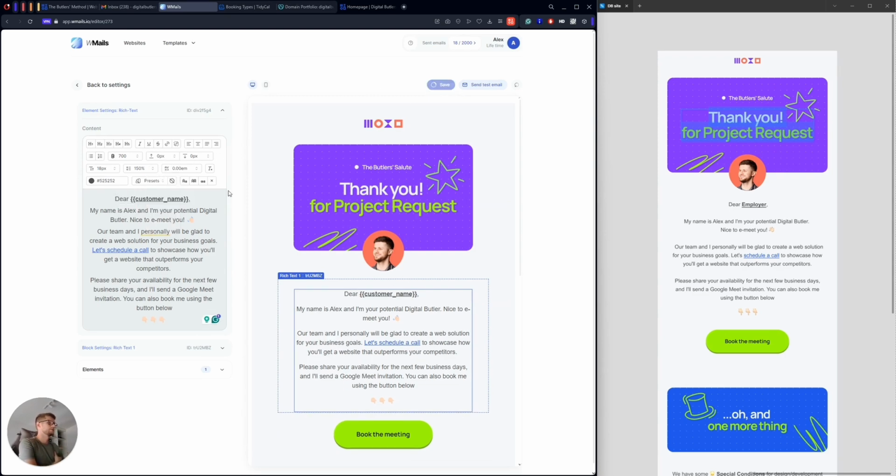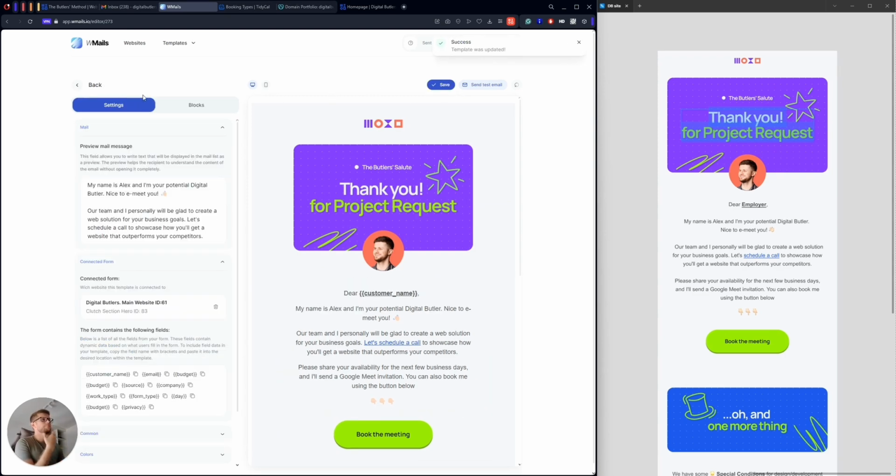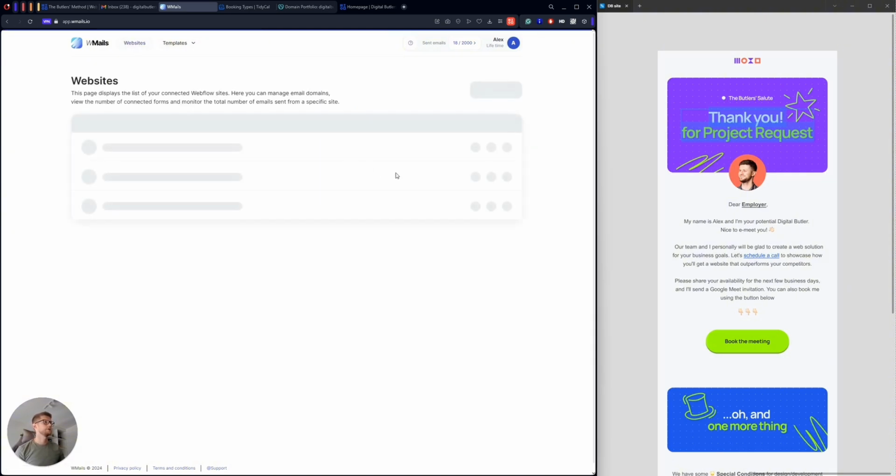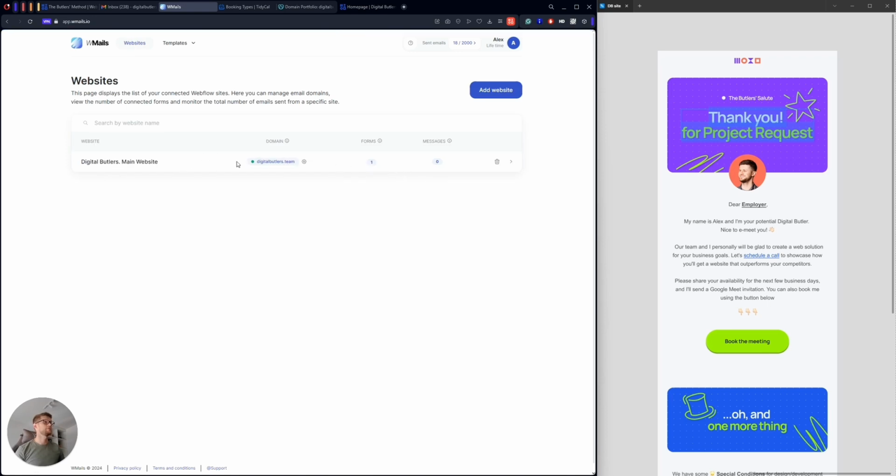Okay, yeah, it's good. We're getting back to the settings, and we're getting back to the website. So right now, I think, guys, our email is completely ready to be sent. I can send a test email, but I'm sure that everything will be good already. So I will just activate it, just in one click. So my status now should be active. If I check it, yeah, I have already activated the form, and the status is active.